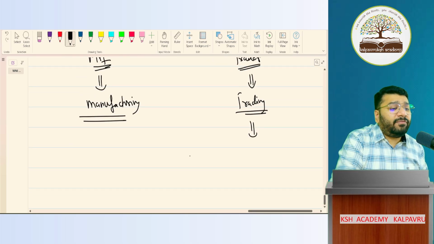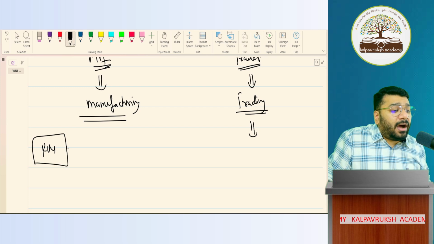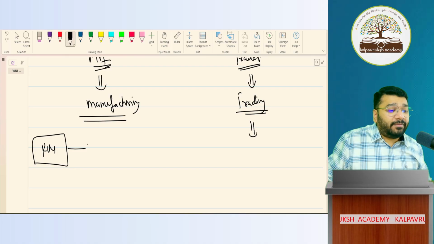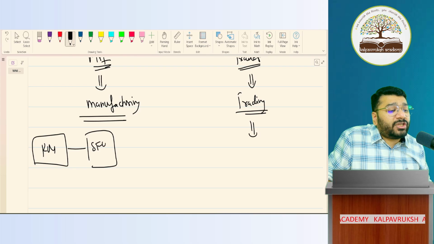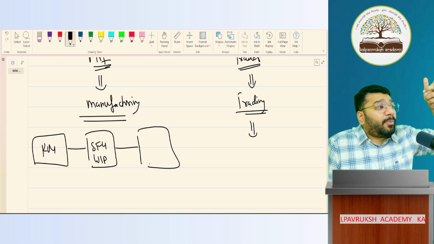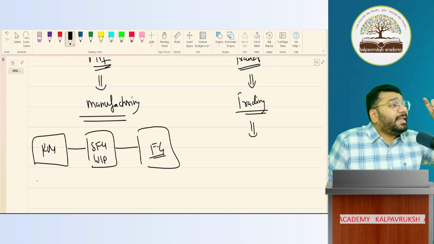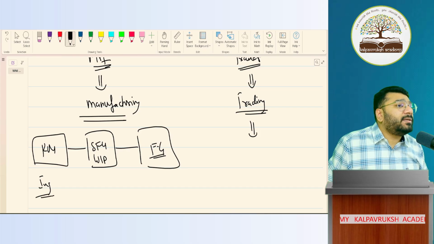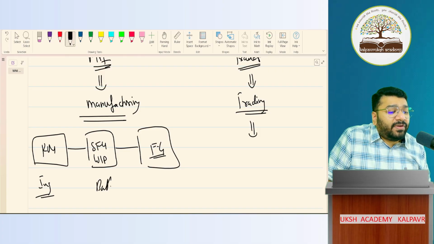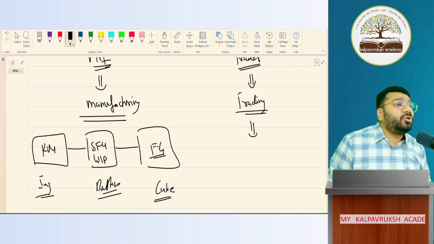So for manufacturing, what do I first need? Raw material. The raw materials are put into a manufacturing process. If the process is half done, then we call this semi-finished goods or work in progress stage. If the process is completed fully, the final product that we get is called FG, finished goods. Got it? So all the ingredients of the cake are called raw material. The cake in batter position is called semi-finished goods. And the cake which is finally ready for consumption is called finished goods. Got it?